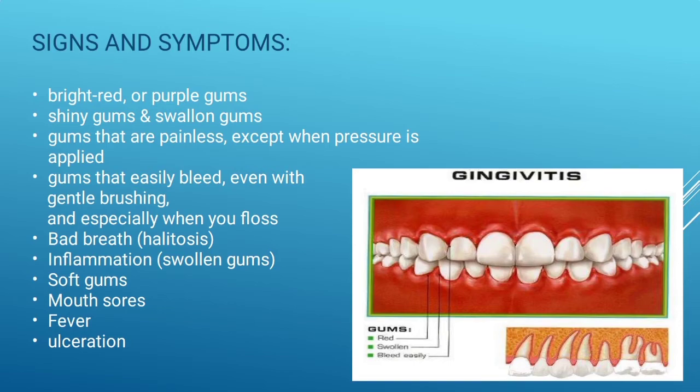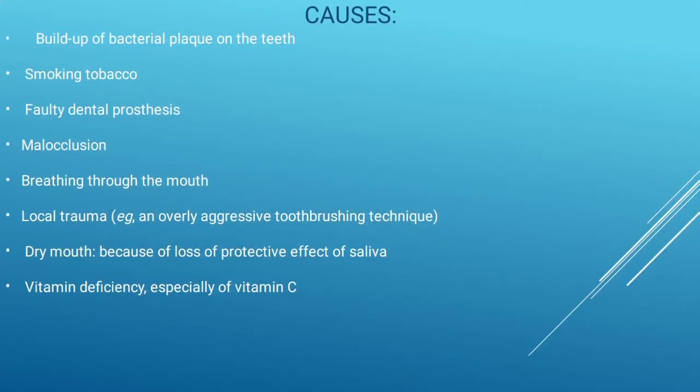Then further we will learn about causes. What are the causes of gingivitis? First is build up of bacterial plaque on the teeth. The mixture of bacteria on the teeth can cause gingivitis. Then smoking and tobacco, then faulty dental prosthesis, then malocclusion. Malocclusion is when teeth are not in a normal position and there is a problem with the shape or size of the jaw or teeth.